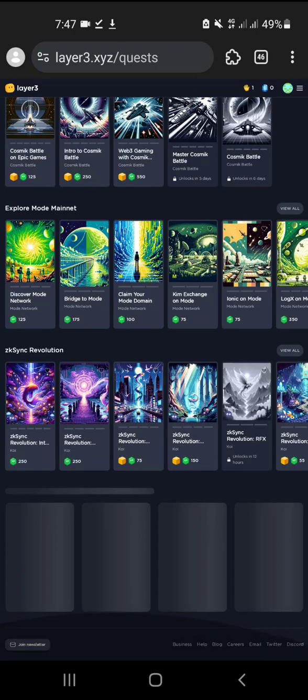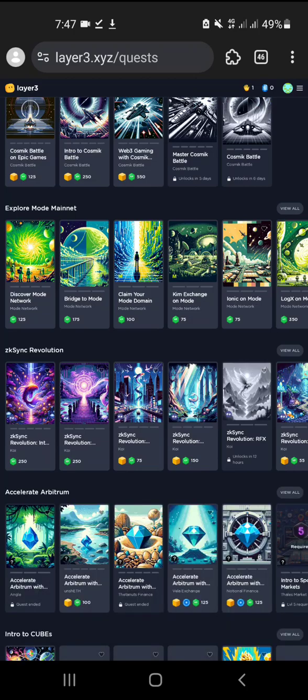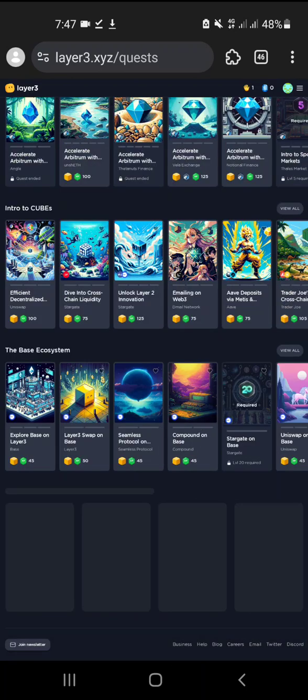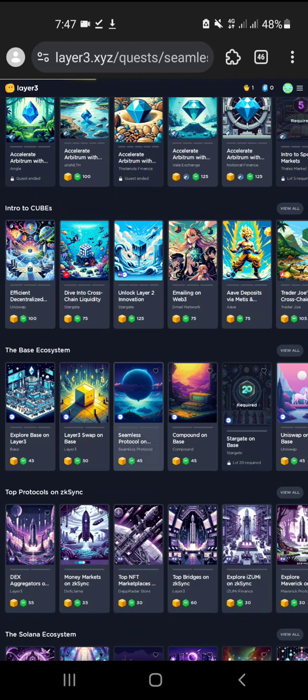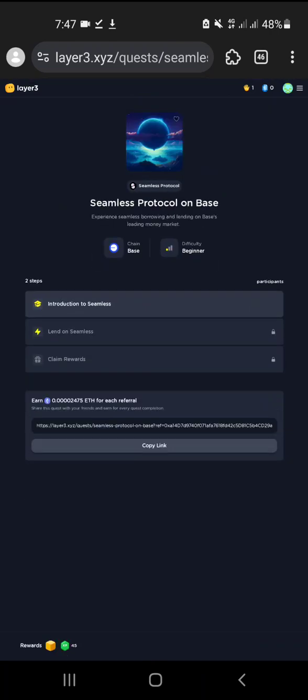You can join, you can earn a lot of money from this place. You just click whatever airdrop you wanna join. Definitely you need to have some token inside your EVM wallet. Sometimes it's not needed, but sometimes it is.